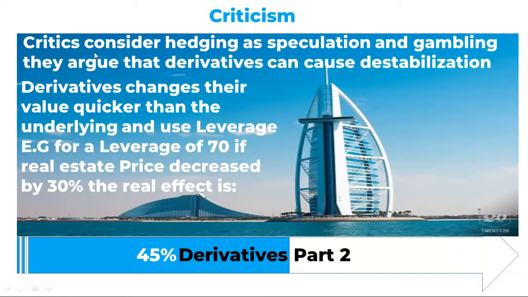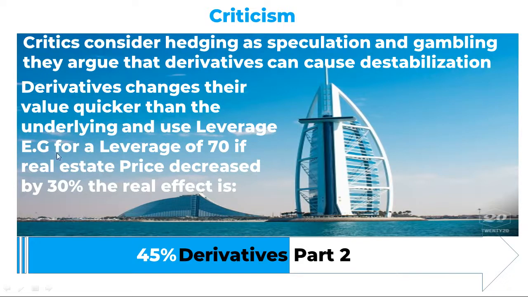Criticism. Critics consider hedging as speculation and gambling. They argue that derivatives can cause destabilization. Derivatives change their value quicker than the underlying, as we said earlier, and they can use leverage.